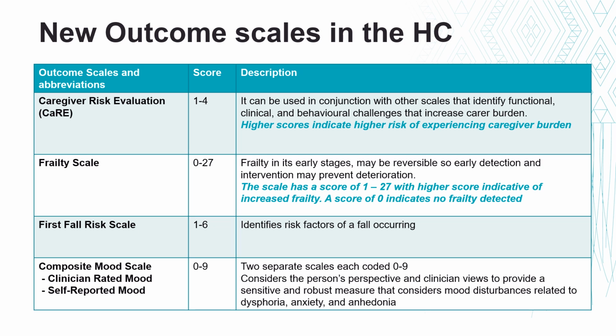The final scale that you will see is the composite mood scale. This is made up of 2 separate scales, the clinician-rated mood and the self-reported mood, which both have a scale range of 0 to 9. When combined together, this considers both the person's perspective and clinicians' views to provide a sensitive and robust measure that considers mood disturbances related to dysphoria, anxiety, and anhedonia.